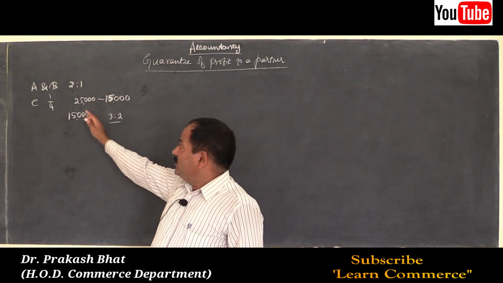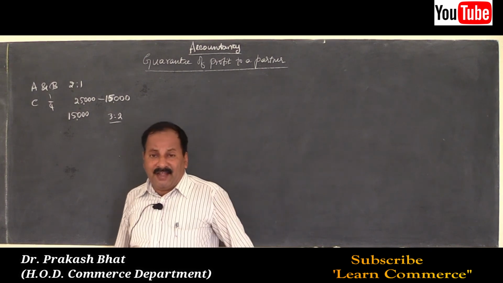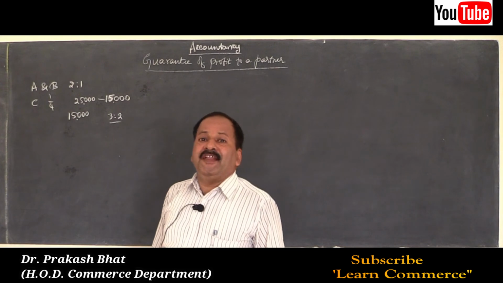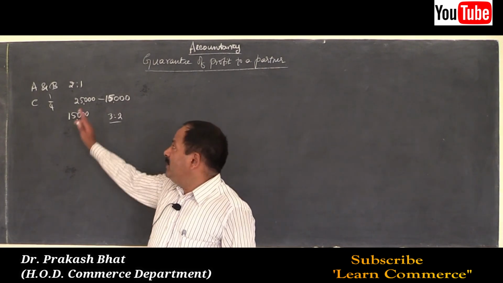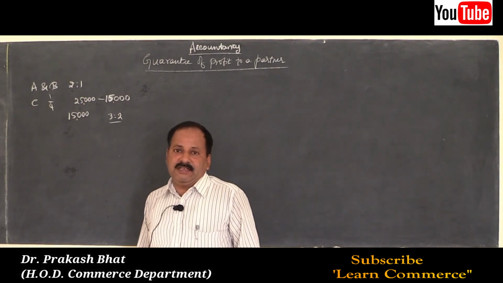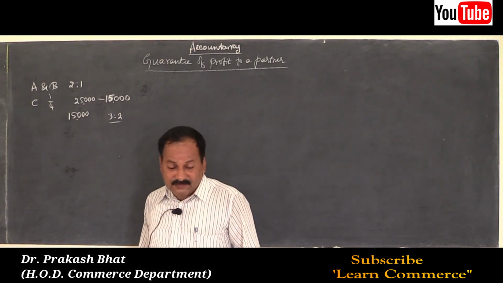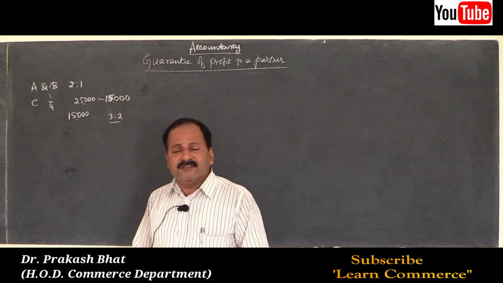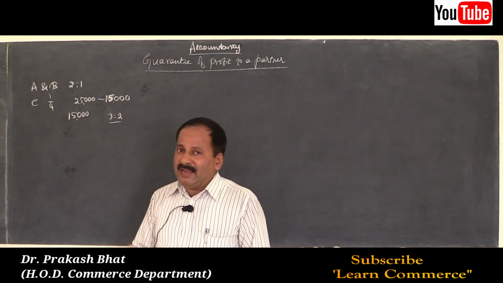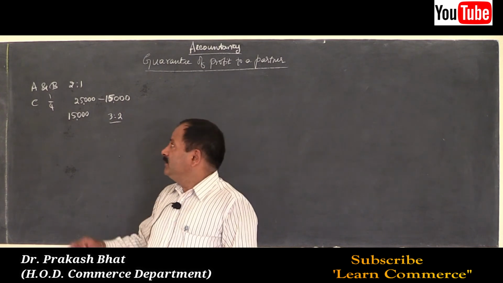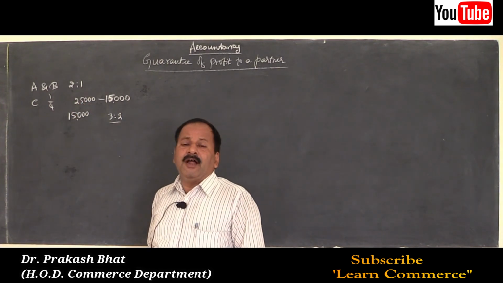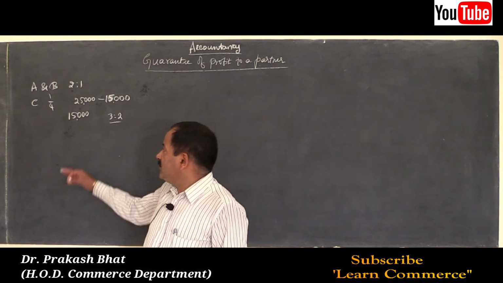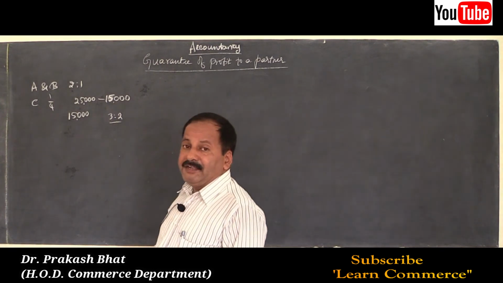Sometimes Mr. A alone will bear the entire amount, in that case Mr. A will pay rupees 10,000 entirely and B will not pay anything to Mr. C. That can also be done. Or Mr. B bears the entire amount, that is also fine. Mr. B will pay the entire 10,000 and the remaining partner will not sacrifice anything to pay Mr. C. So that is about guarantee of profit to a partner.